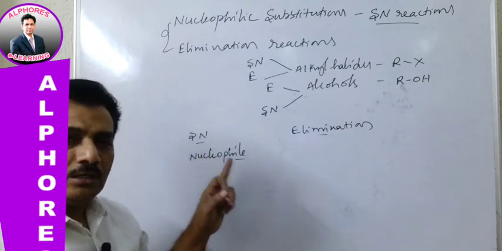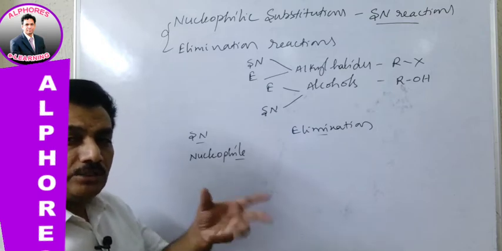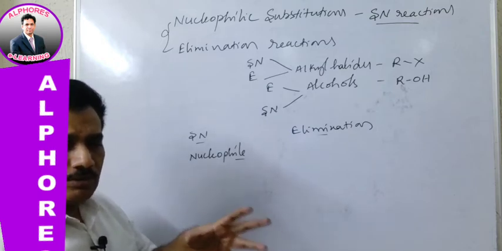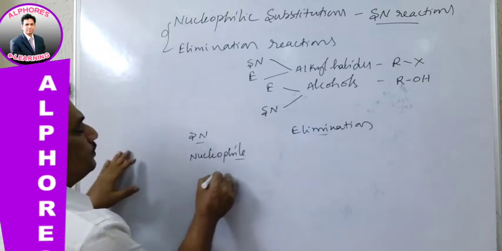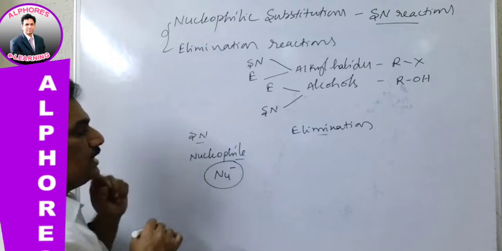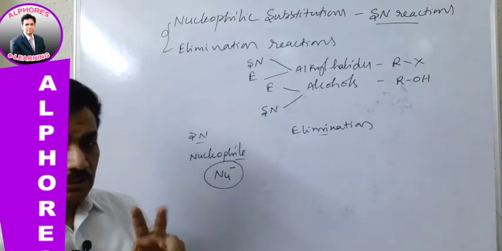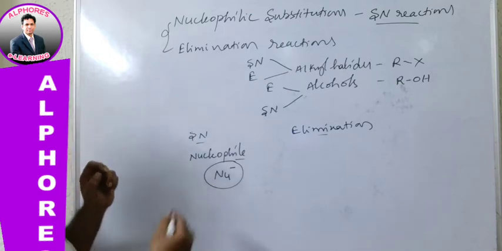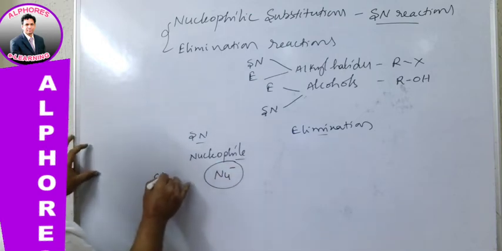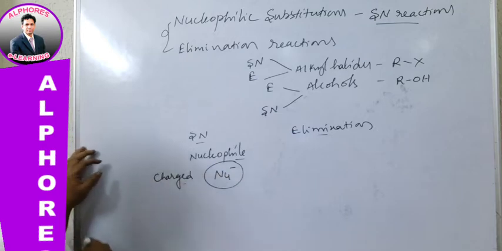And now, nucleophile. Nucleophile is nothing but nucleus lover. Nucleus lover means positive charge lover. Positive charge lover means it should bear negative charge. Just remember, a nucleophile is represented with Nu minus because it bears a negative charge. And remember, these nucleophiles may be charged. Some questions they may ask like this: charged nucleophile.